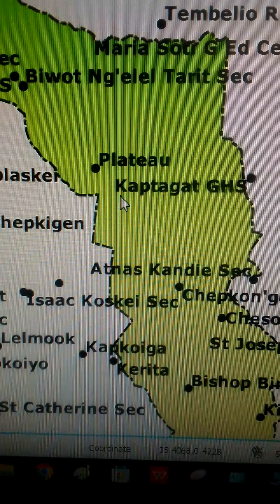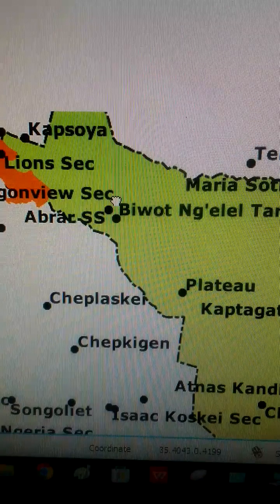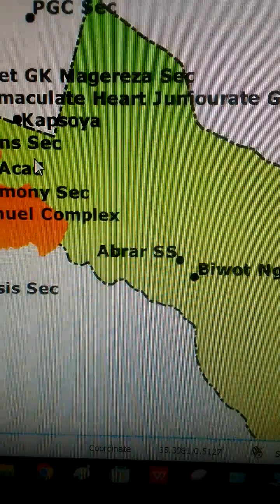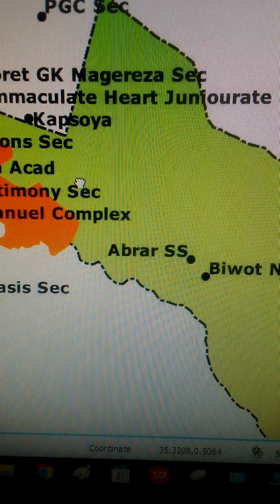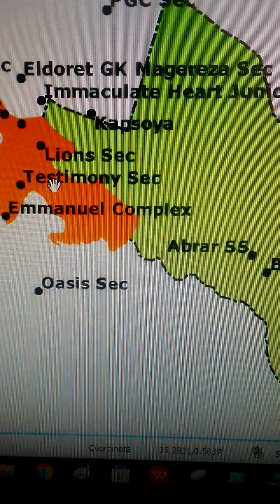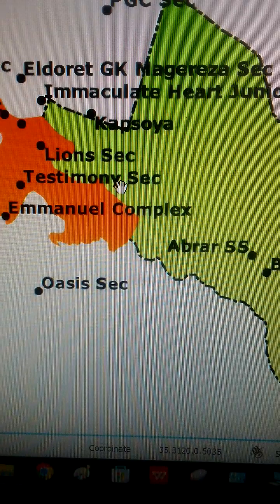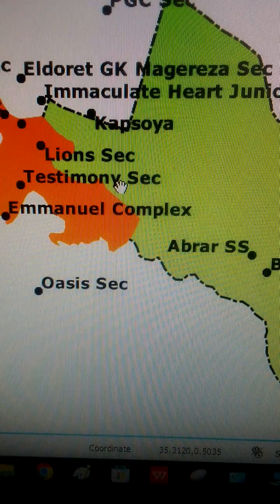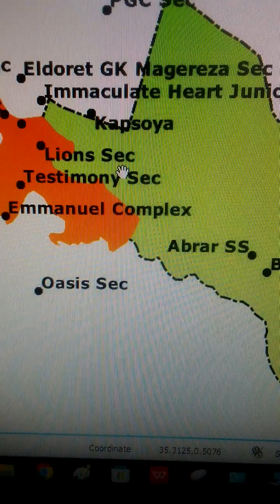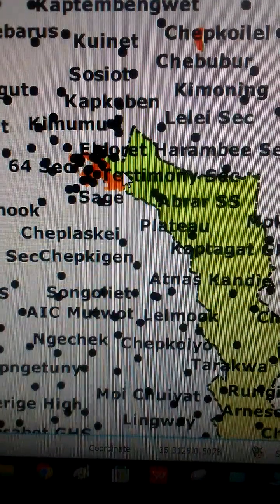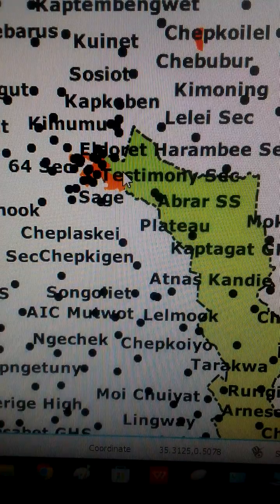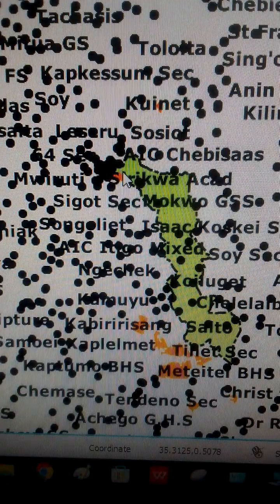Welcome. Let me start by exploring the northern part of the constituency. Around this area, if I zoom in, I'm able to see the following features. This is a forest, all right? When I zoom in, I'm increasing the scale of the map such that I'm able to view a smaller area but with much detail. But if I zoom out like this, I'm reducing the scale of the map such that I'm able to view a wider area but with very little detail.